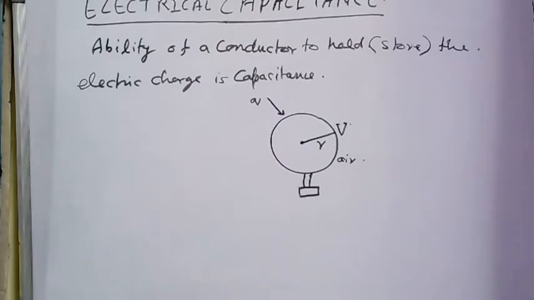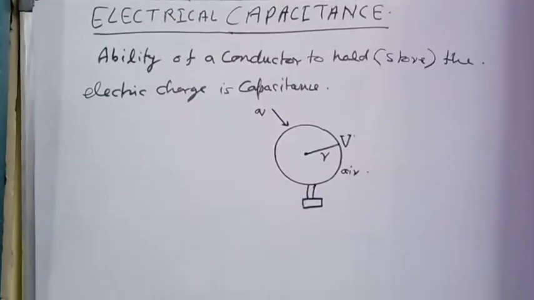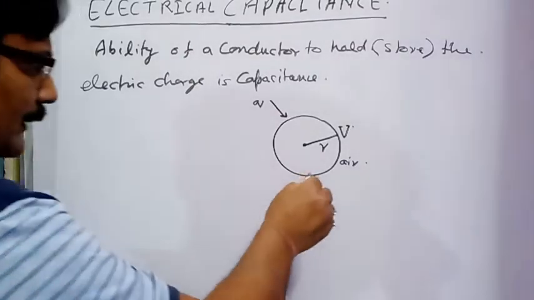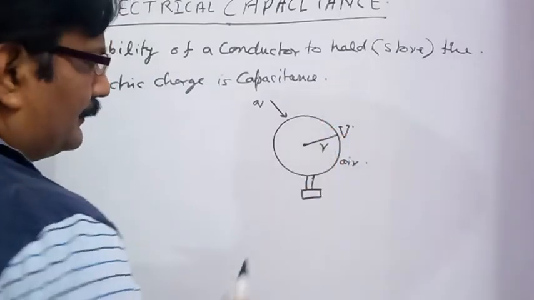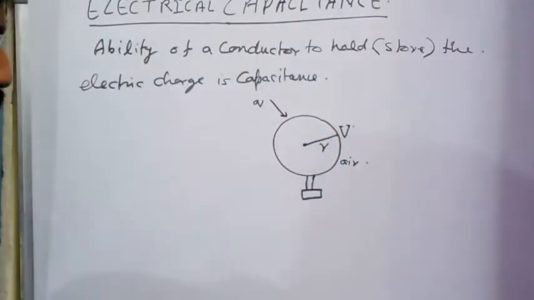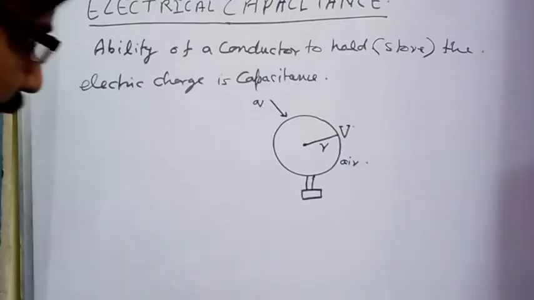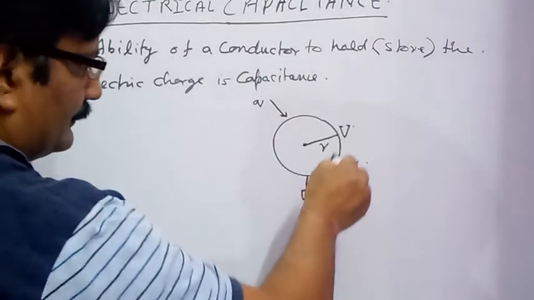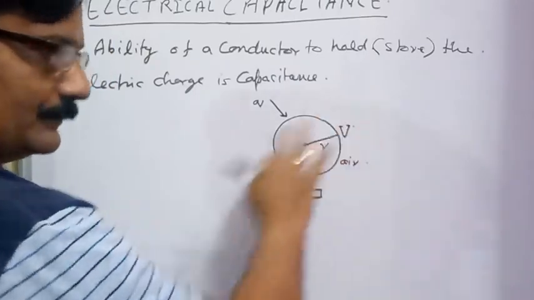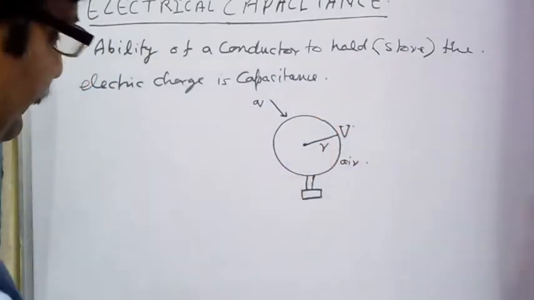Electric potential and capacitance. In this chapter, we are going to see what is capacitance, or what can be the electrical capacitance of a conductor. Suppose this is a conductor. Here, conductor means a piece of metal that can store some amount of charge on its surface. An isolated conductor means this conductor is not connected to any other entity.